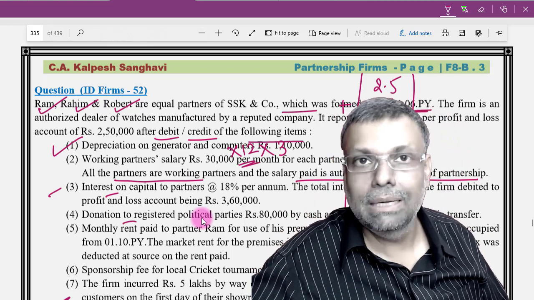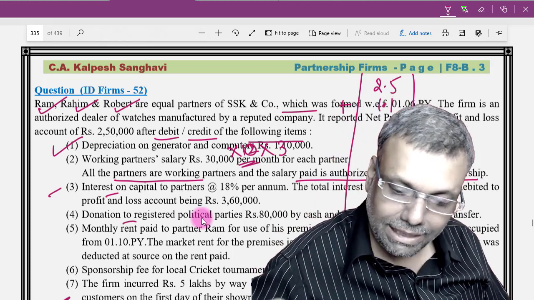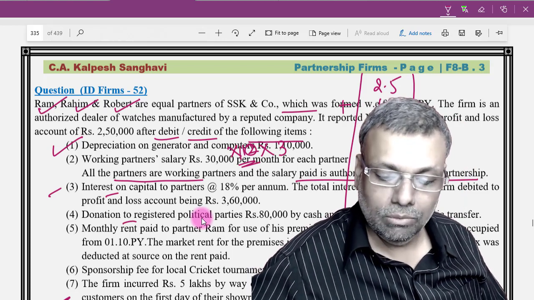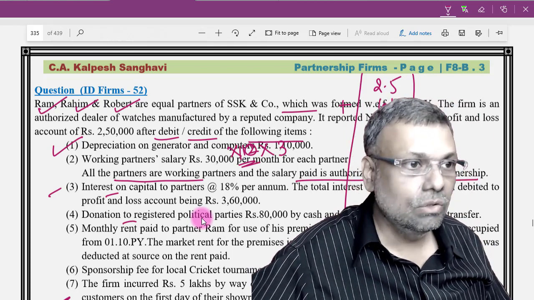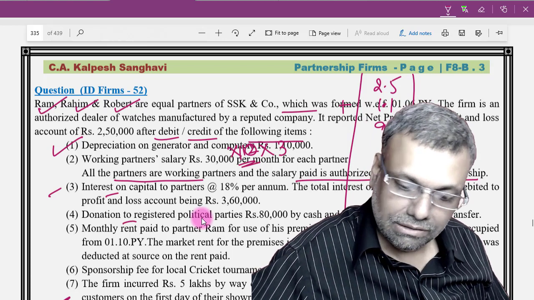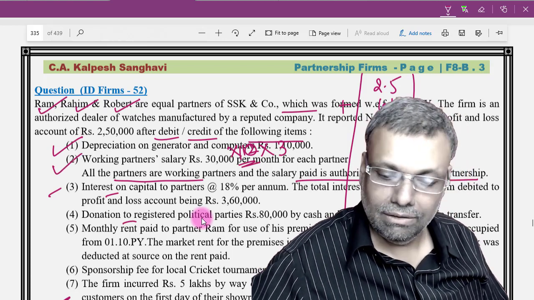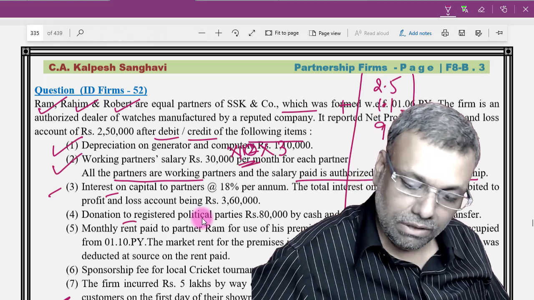So 1st of June means April and May, 2 months, will not be there. So it will not be 12 months. It will be 10 months. Okay, so in all it is going to be 9 lakhs. Add the entire working partner salary. Thereafter, from the book profit we will give the deduction.